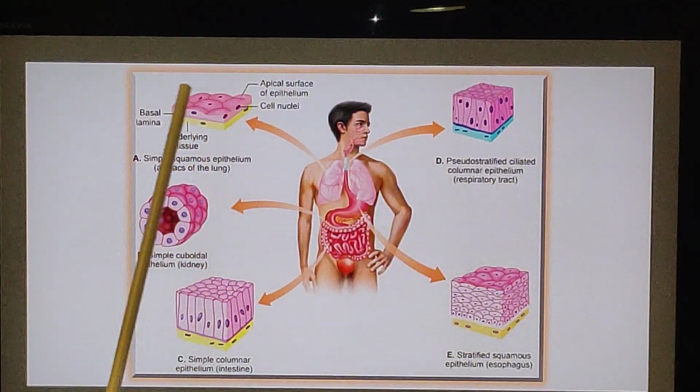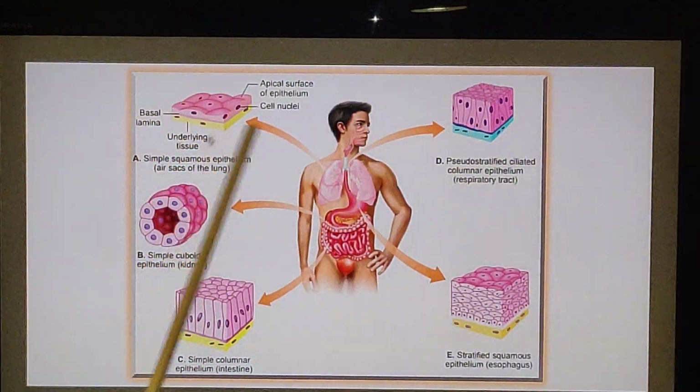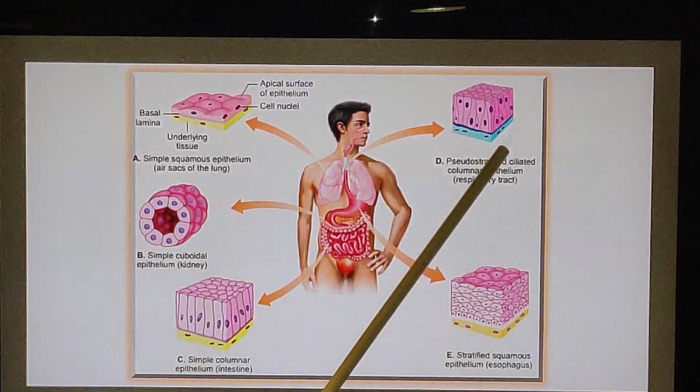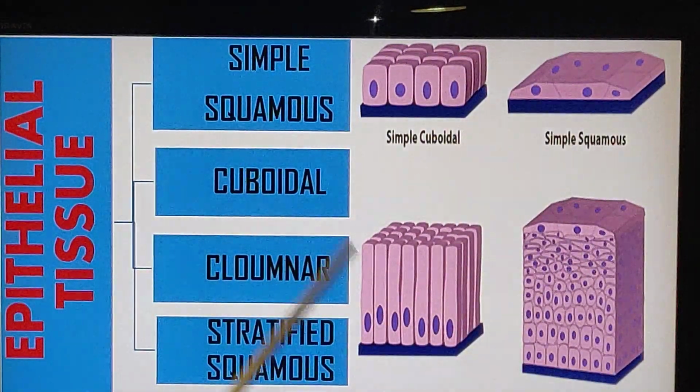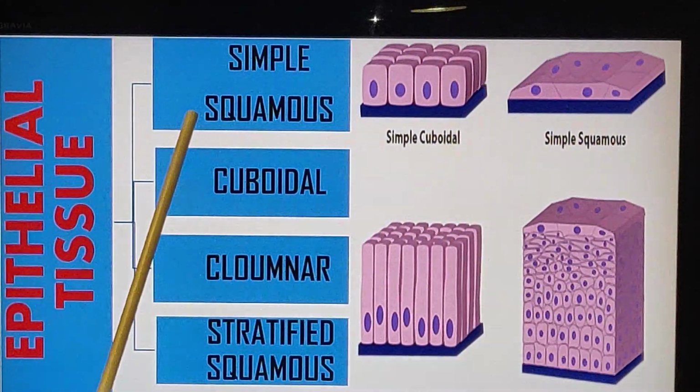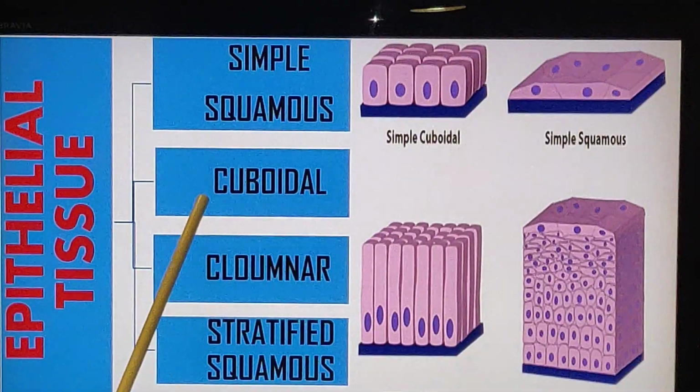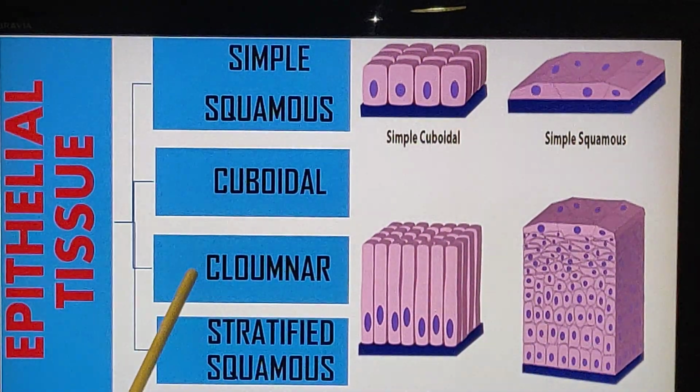Okay, so see, some parts have this type of structure of epithelium. In some other parts like the trachea it is like this. In the stomach it is like this. So different organs have different types of epithelial tissues. The first type is simple squamous. The second one is called cuboidal. Third is columnar, and the fourth is stratified.